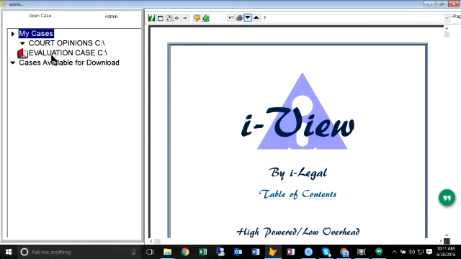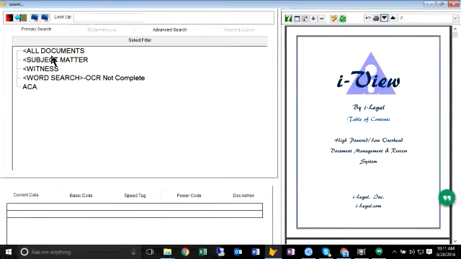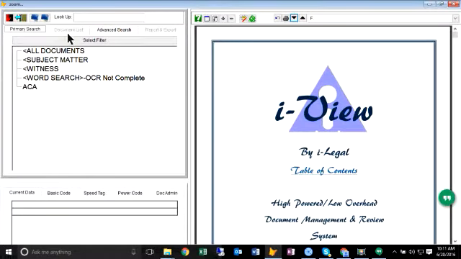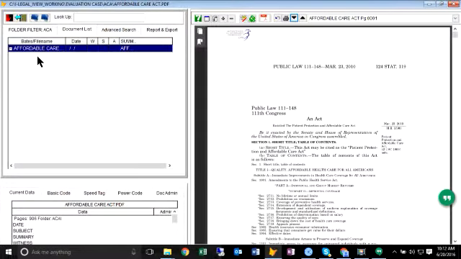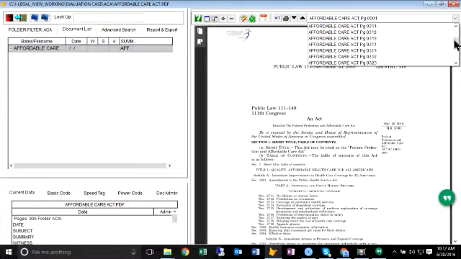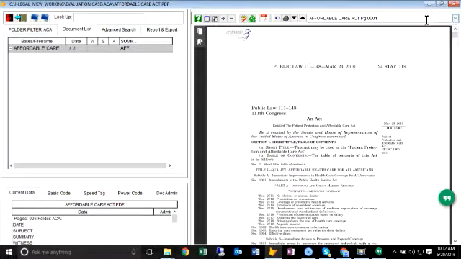Go to My Cases, go to your evaluation case, and you will see, in addition to your standard folders, we now have ACA. Click on ACA, and you'll see we have the Affordable Care Act folder. You'll note here that it's 906 pages long. You can see all the pages in the list here, should you be so inclined.